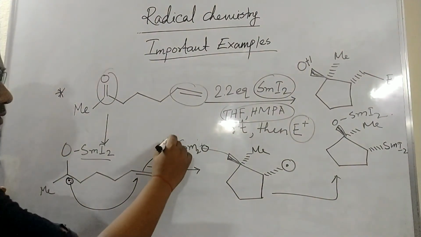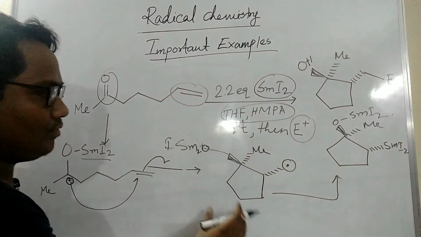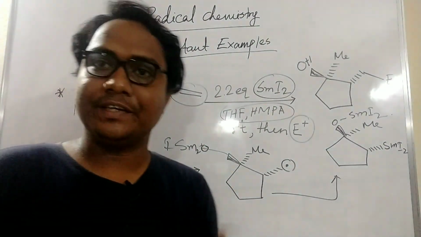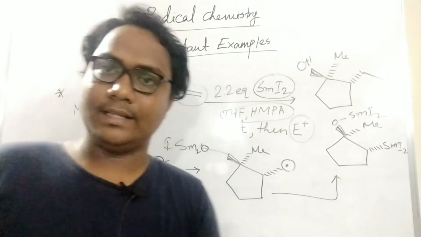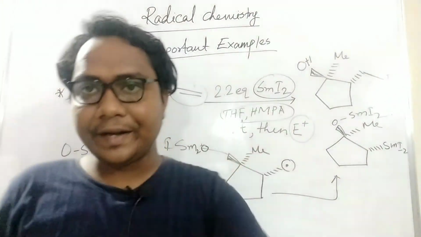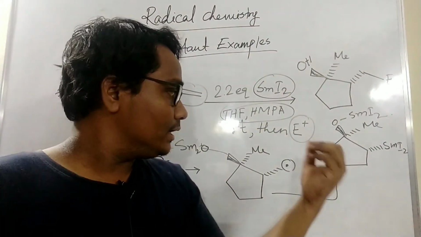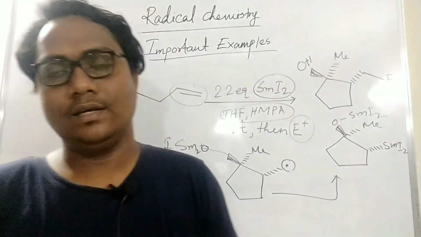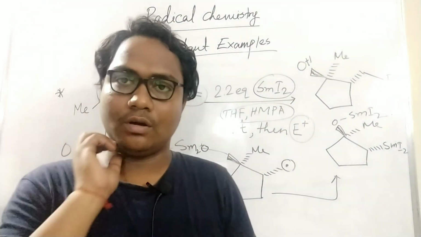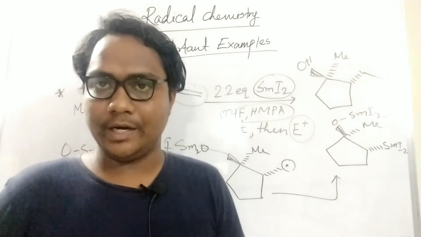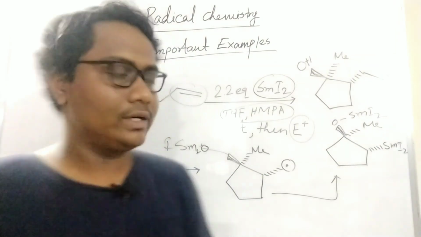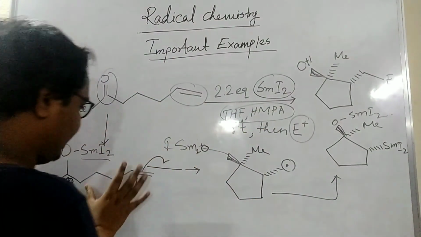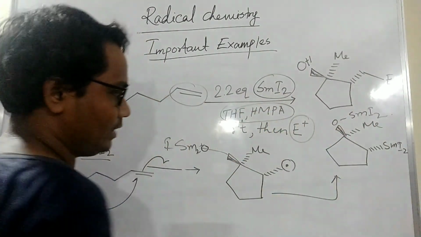A five-membered ring will form, and here a radical comes, and that radical will be trapped by another electrophile. So that is the main function of samarium iodide in a radical process. Now you understood. Here I use samarium iodide, and then I will get this, and this is the final product. Understood?